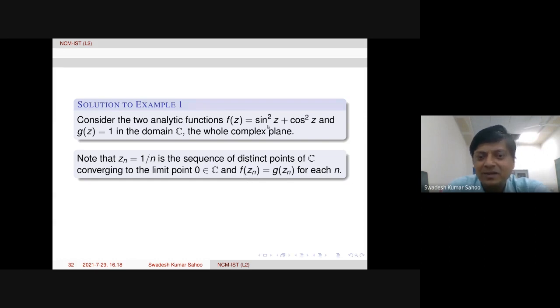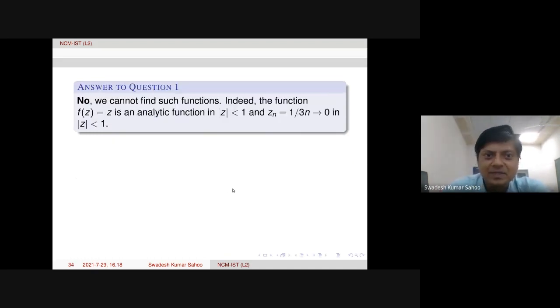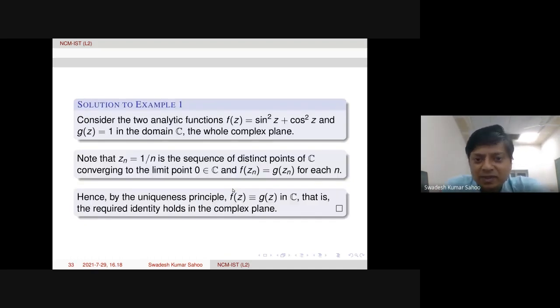For real x we know sin square x plus cos square x is equal to 1 for all real x. So f of z_n is 1 and g of z_n is 1, so for each n they are the same. Now we can use the uniqueness principle, or identity principle, to show that f minus g is identically equal to 0 throughout the domain C. Therefore this identity holds. This is one way to prove it.